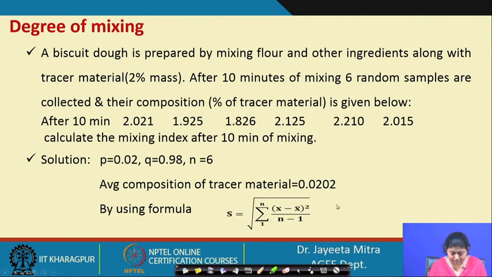So, that means 0.02. Okay. So, using that and n equal to 6, we will calculate this value, that is S will be equal to 1.8762 into 10 to the power minus 4. S 0 square, that is p into 1 minus p, is coming 0.0196.